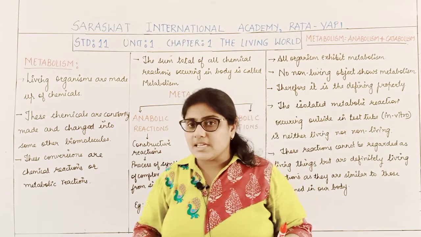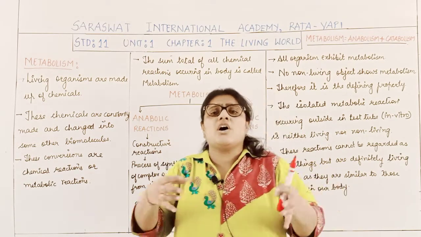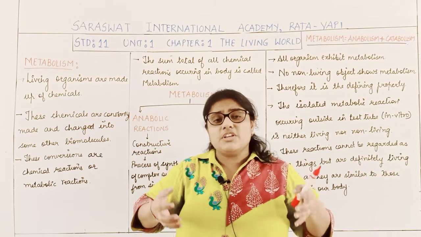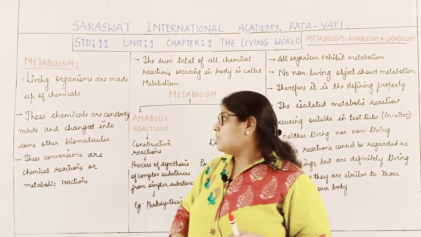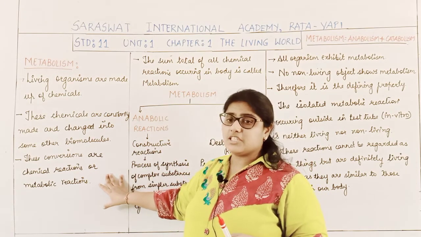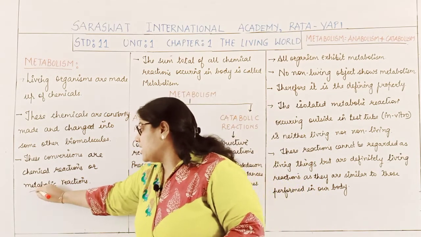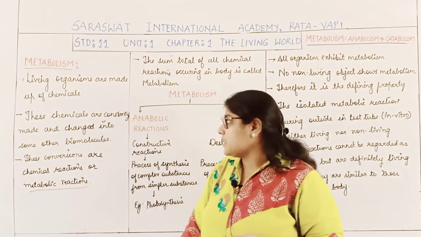As living organisms are made up of chemicals, there are thousands of chemical reactions taking place within the living body. All these conversions or chemical reactions are nothing but metabolic reactions. What are metabolic reactions?